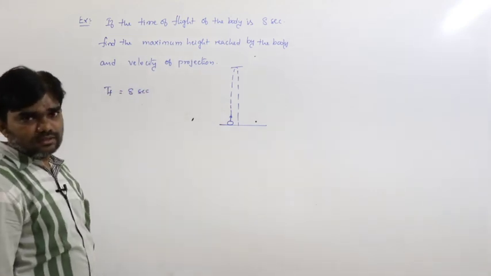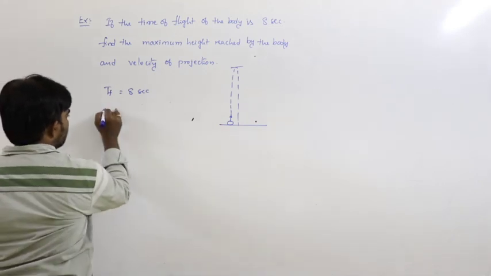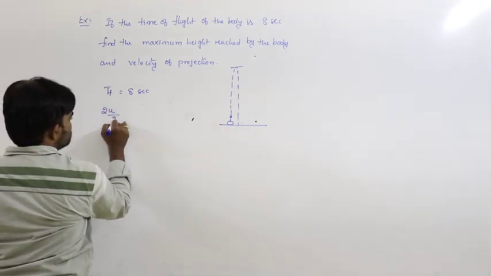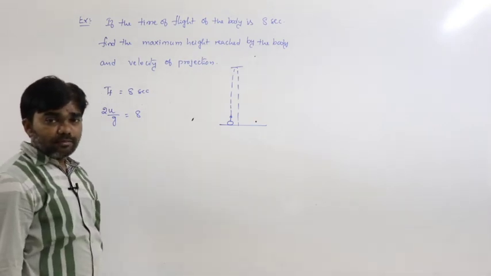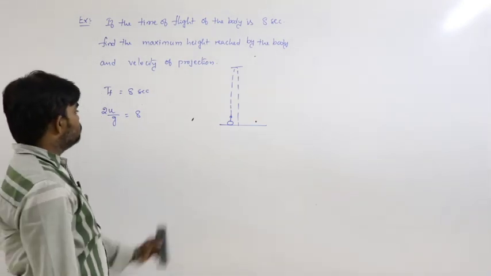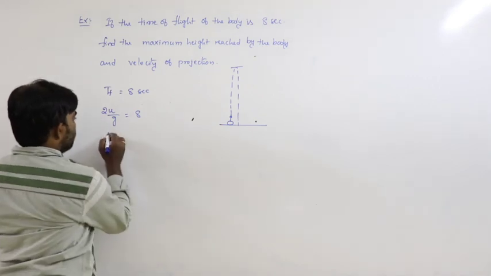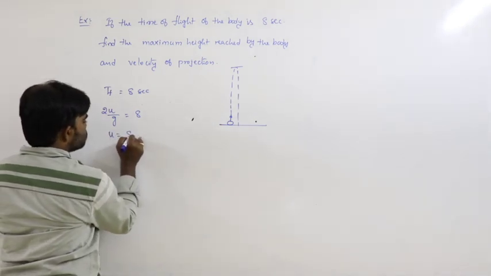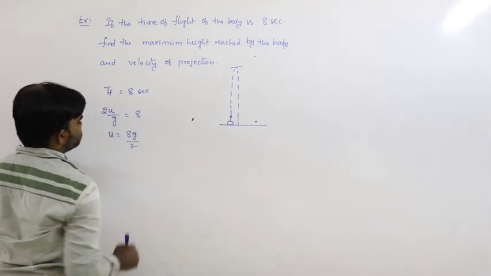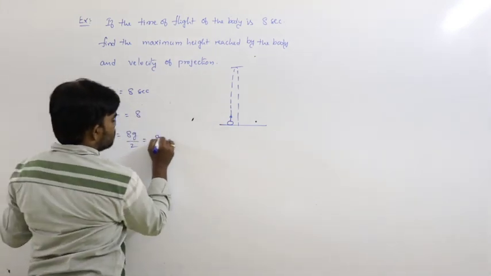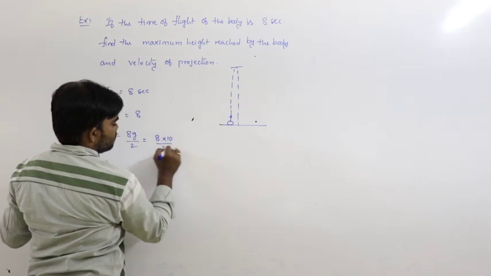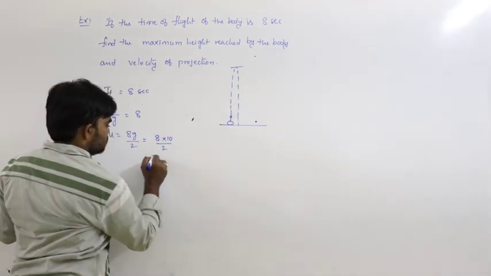So, time of flight is given as 8 seconds. Time of flight formula is 2u by g, which equals 8. So u is equal to 8g divided by 2. Let us say g is considered as 10 for easy calculation. So, 40.